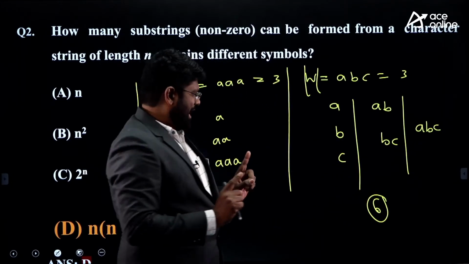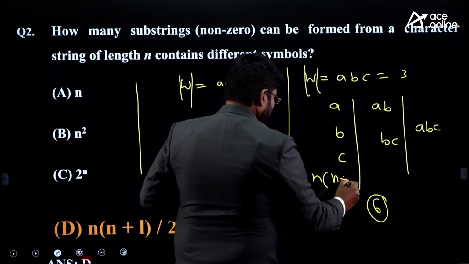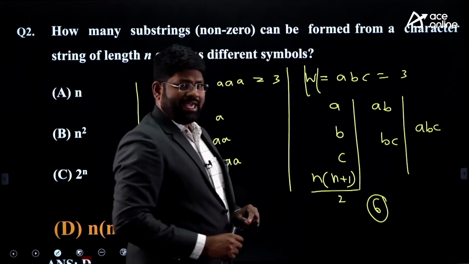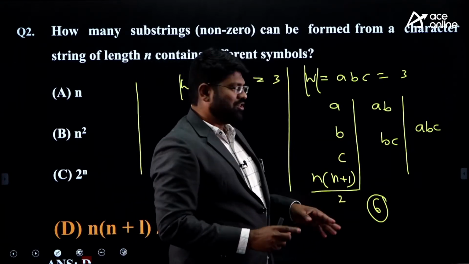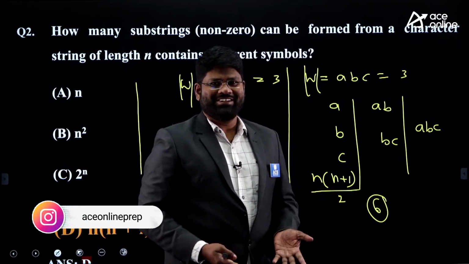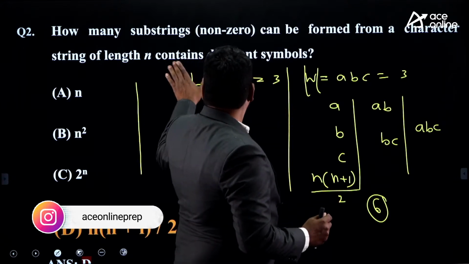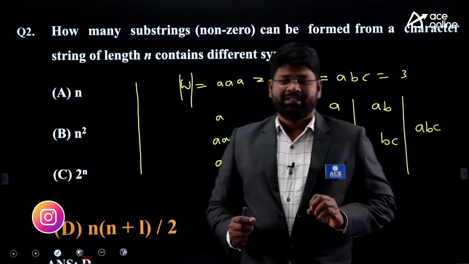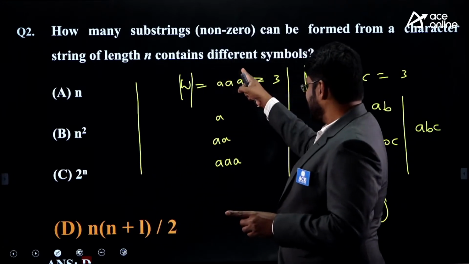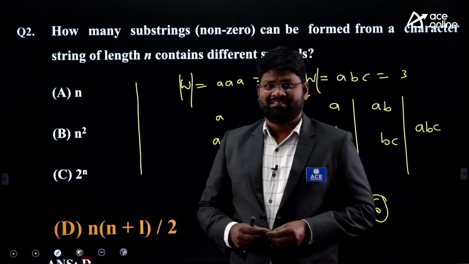And this is what you got in the question: n into n plus 1 by 2. Exactly, you can see here, this is 3 into 4 by 2, so that's what you got here, 6. Now, if this statement has not been added, that W contains different symbols, if I consider W with different symbols, then only I can have 6.